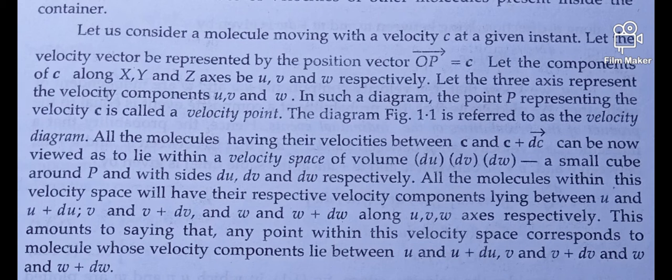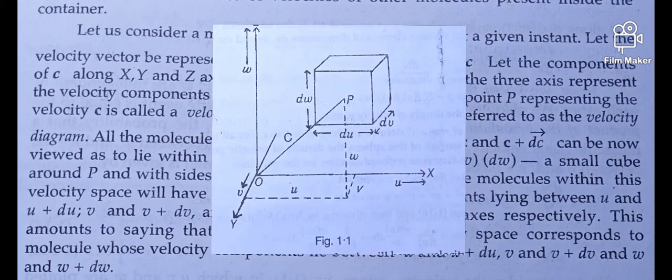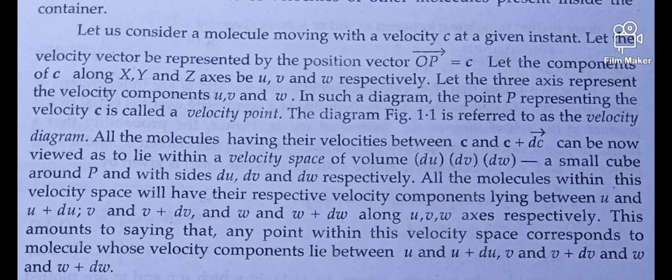This amounts to saying that any point within this velocity space corresponds to molecules whose velocity components are u plus du, v plus dv and w plus dw.